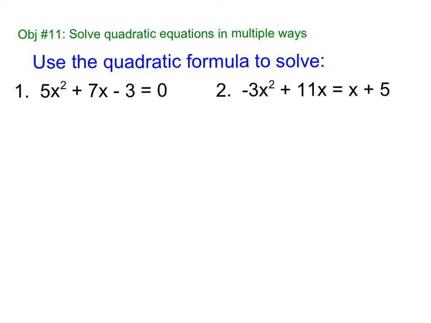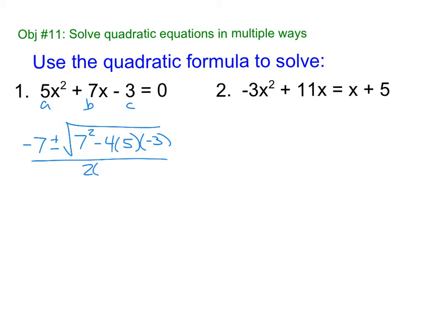Use the quadratic formula. Okay, so pause the video and do these 2 problems. So I have my a, my b, and my c. So negative b plus or minus the square root b squared minus 4ac all over 2a.